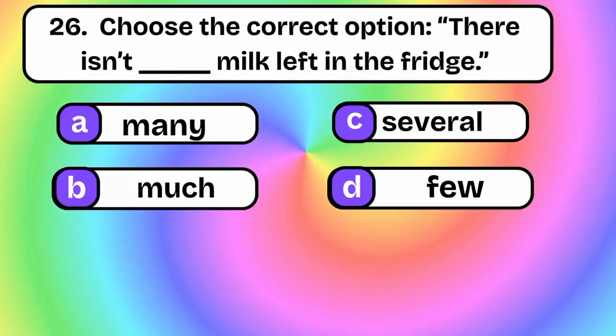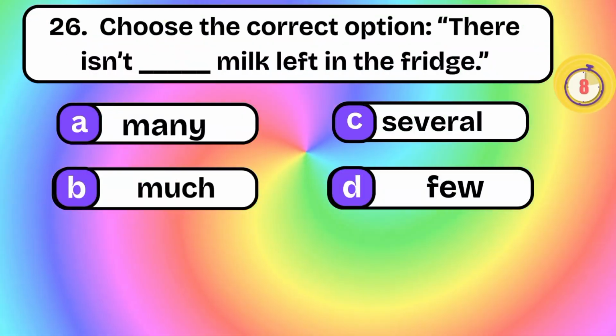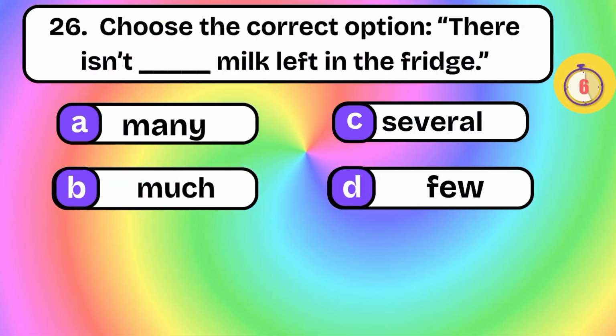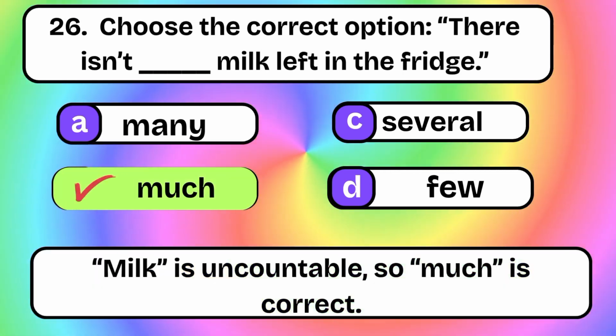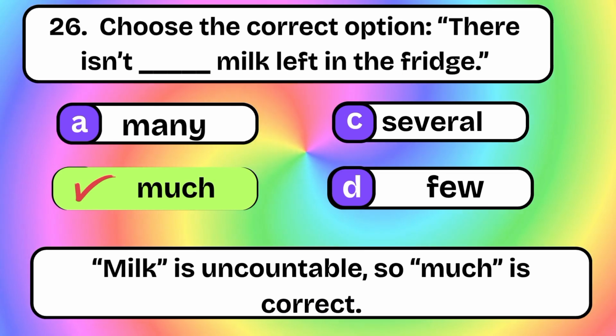There isn't blank milk left in the fridge. Many, much, several, few. Much. Milk is uncountable, so much is correct.